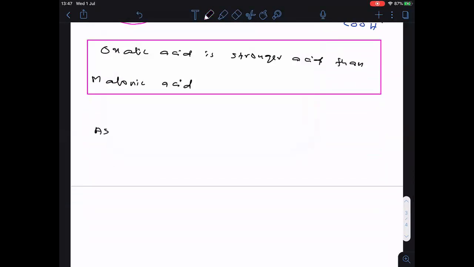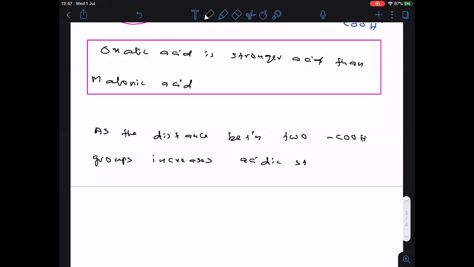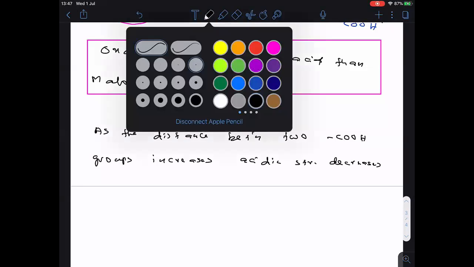So see clearly, as the distance between two COOH groups increases, acidic strength decreases.